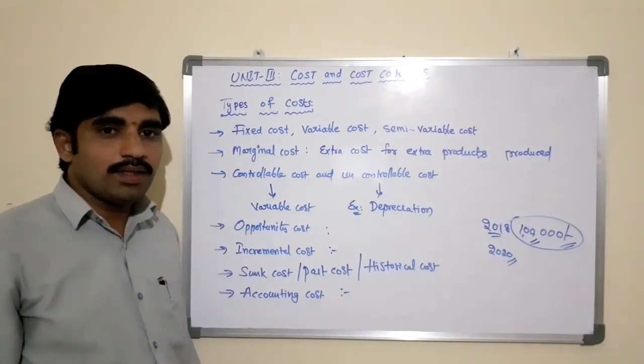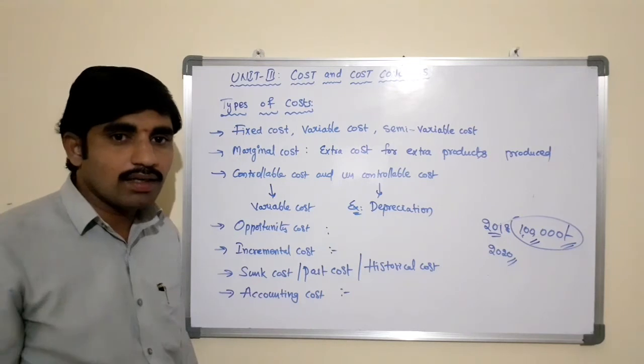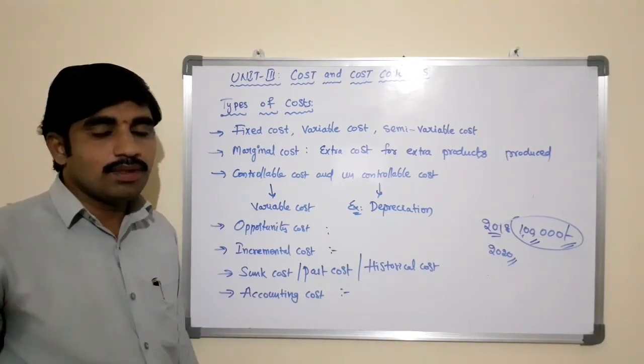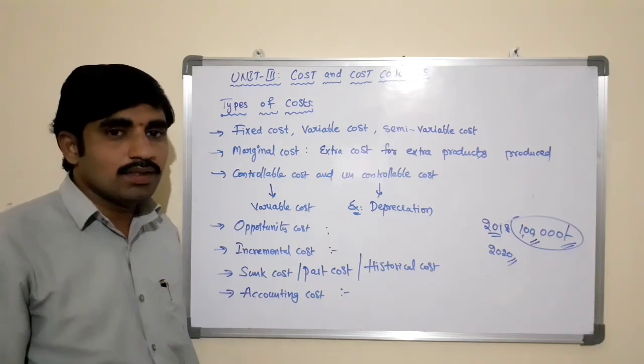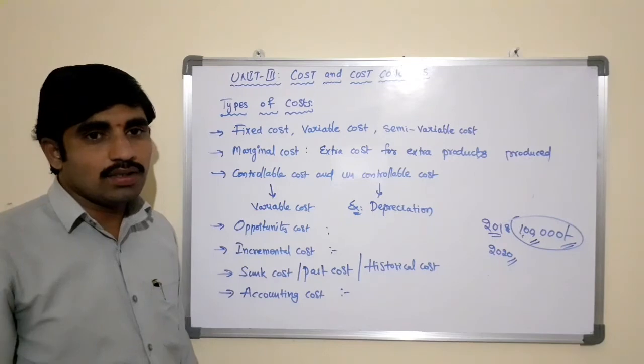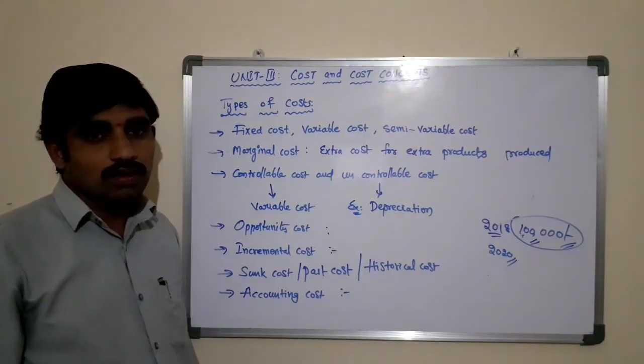Example: purchase of raw material, wages paid to labor, salaries paid to employees, transportation cost, rent, interest, dividend. All these are expenditures incurred by the business. Such cost will be recorded by the accountant in the books of accounts. That cost is known as an accounting cost.